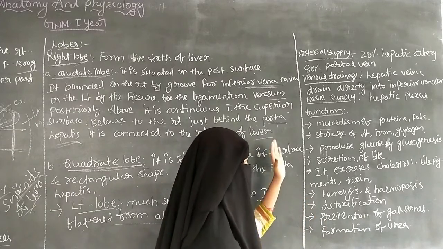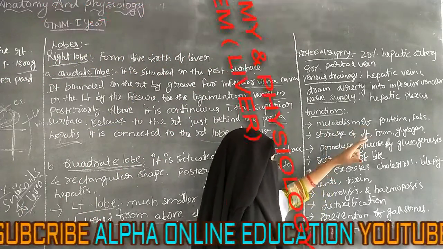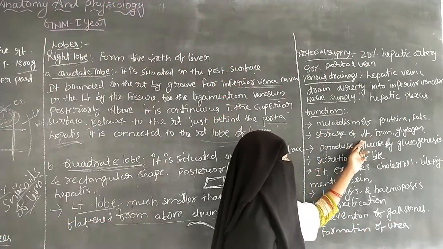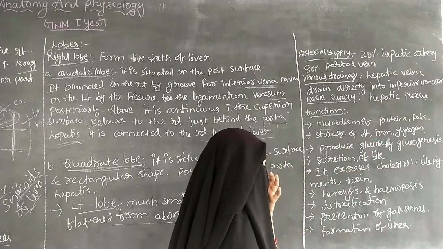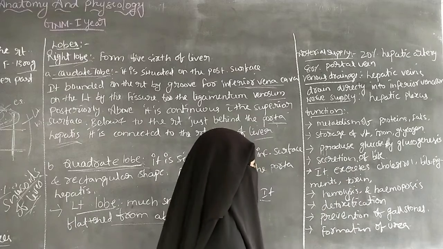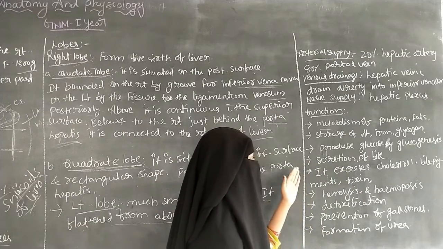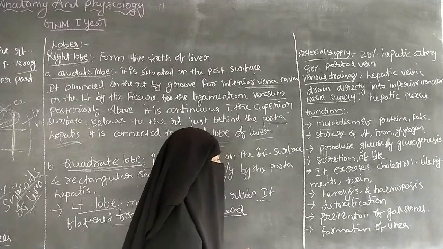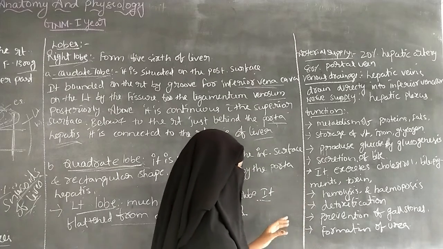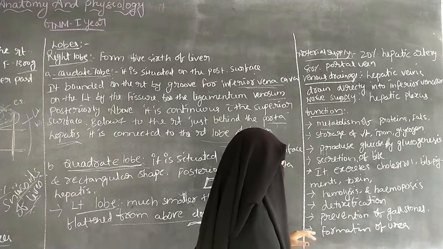So the functions include the metabolism of proteins and fats, storage of vitamins, iron and glycogen, production of glucose by gluconeogenesis, and secretion of bile. Next, it excretes cholesterol, bile pigments and toxins. Then hemolysis and hemopoiesis.